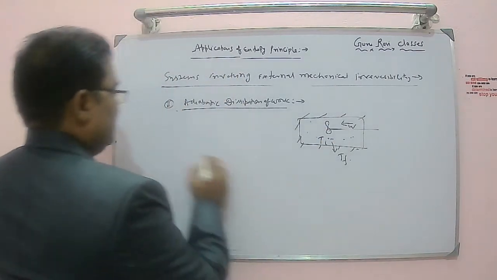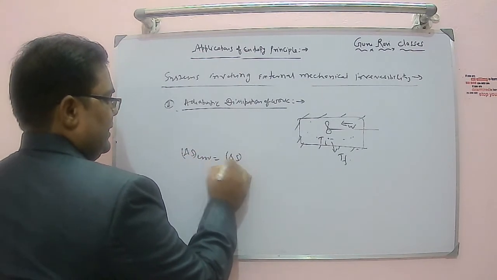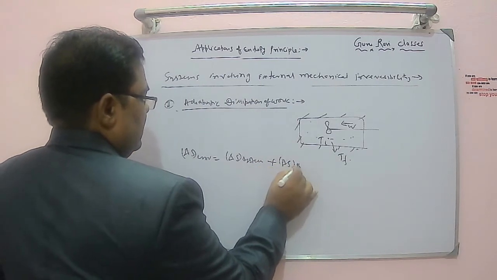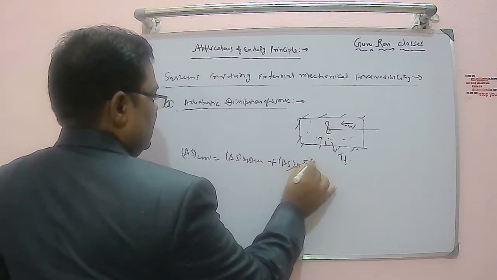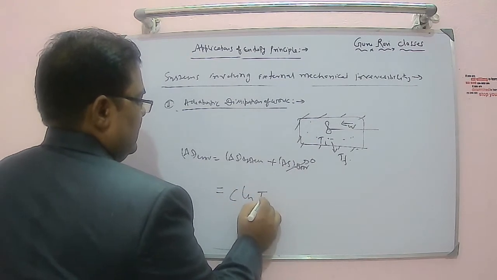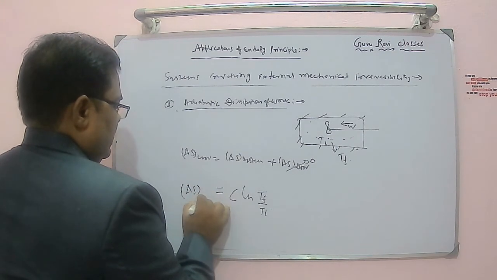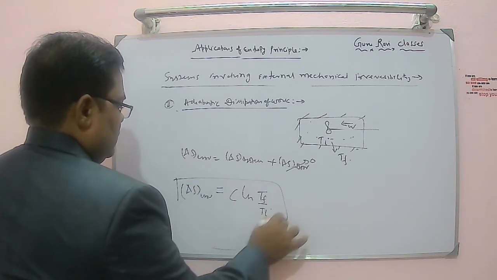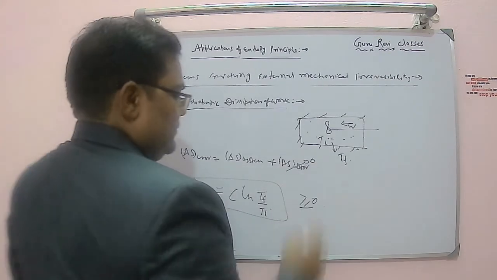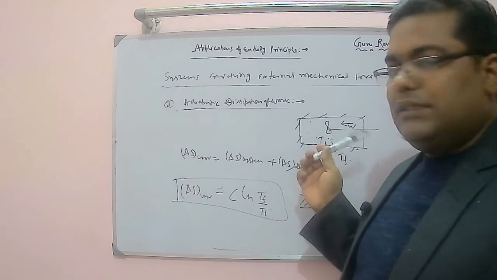So in this case delta S of universe is entirely due to delta S of system and delta S of surrounding. Nothing is going to the surrounding, so that is 0, and delta S of system is C ln of T final divided by T initial. As Tf is greater than Ti, delta S of universe is greater than 0. That means this process is possible, but the process is irreversible.